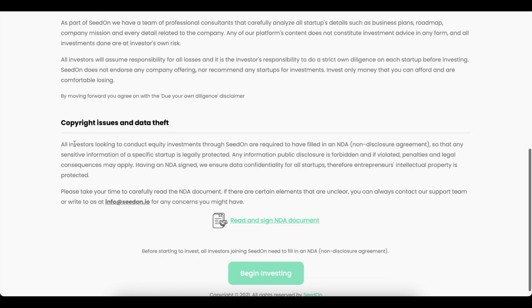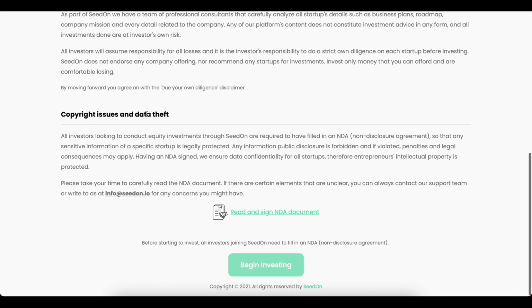A last point, and a very important one, is copyright issues and data theft. This states that all investors joining our platform are required to sign a non-disclosure agreement. This is because we want to protect the intellectual property of all entrepreneurs and startups. This is enforced because we don't want any detailed information going public, since as part of SeedOn we require a lot of details about the implementation of the startup, so that all investors really understand the goal and what the startups want to achieve.